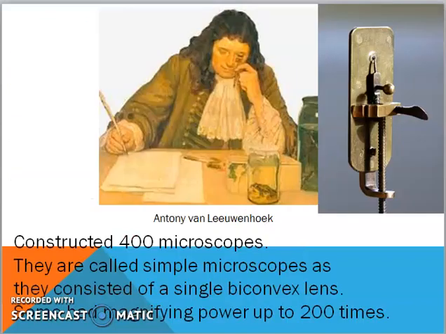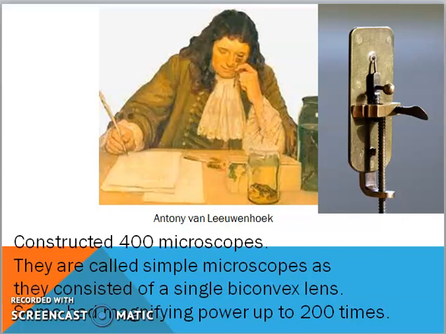Antony van Leeuwenhoek constructed 400 microscopes. They are called simple microscopes as they consisted of a single biconvex lens. They had magnifying power up to 200 times. Now, if a small object is kept under the microscope, we will be able to see it 200 times bigger than the normal size.